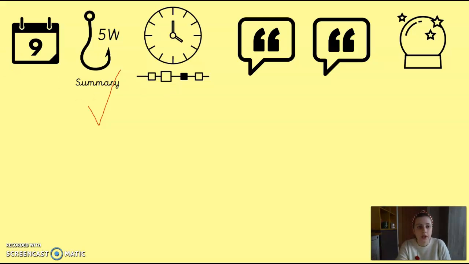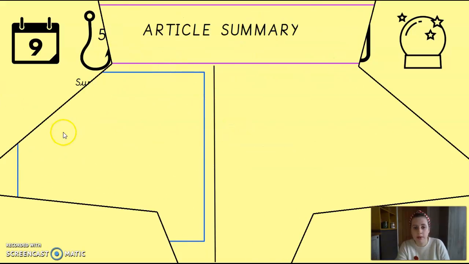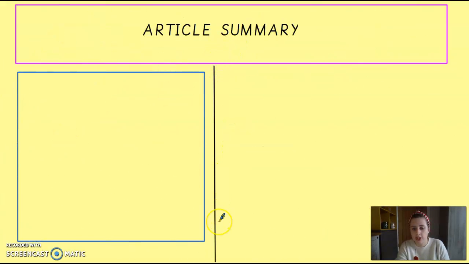So this is the part where you probably want to separate your page into columns. So the purple bit at the top should be your article summary, and then you want to split your page. You can either fold it in half so that you've got an actual fold, or you can just draw a line down the middle. And then remember, we're always starting on the left side and going down in the column. So you can start there.